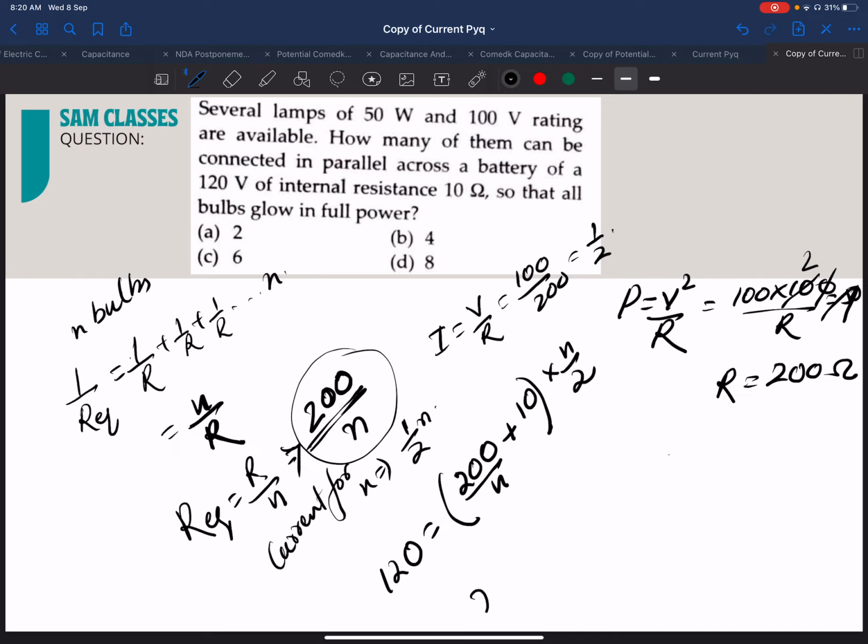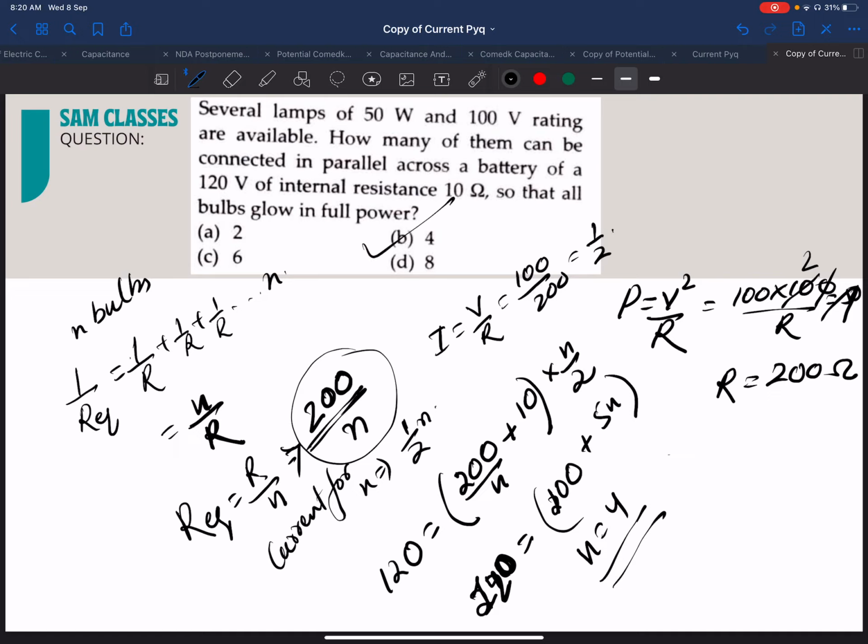Actually, you won't get a quadratic because it will cancel. It will be 200, so 100 plus 5N. Since I've used 120 here, sorry students, 120. So N equal to 4 you will get. That's it. So 4 is my answer.